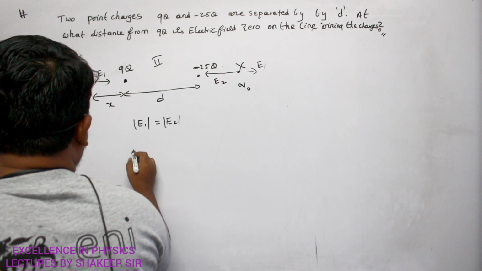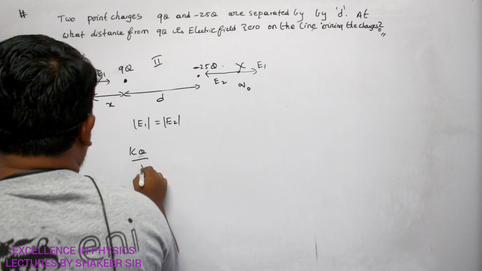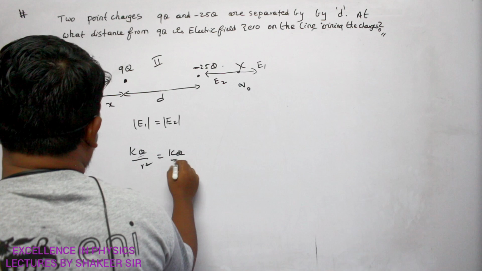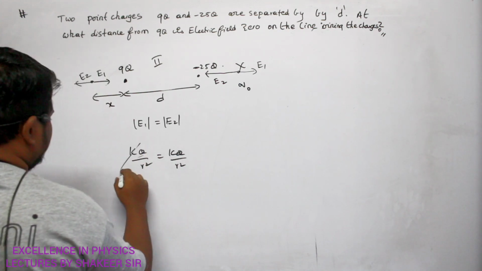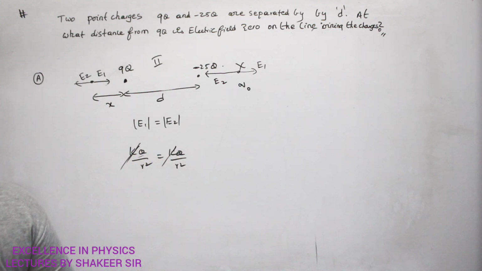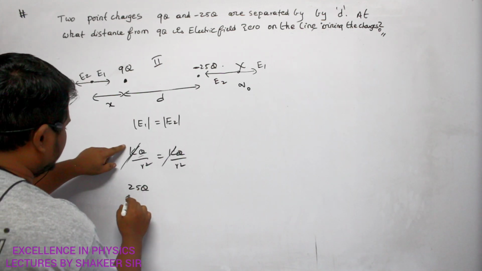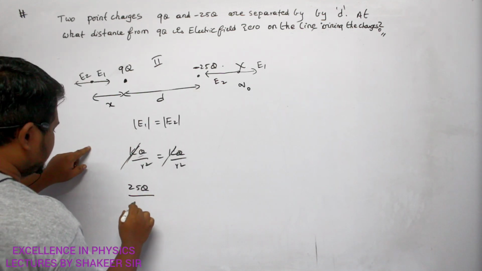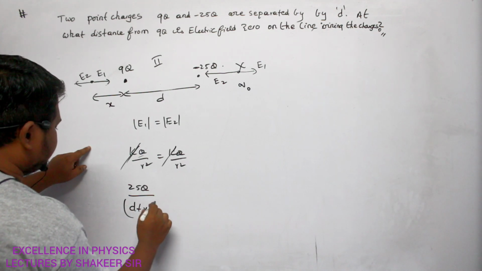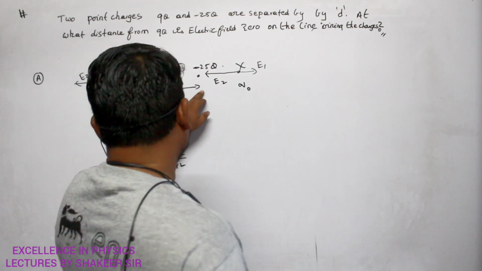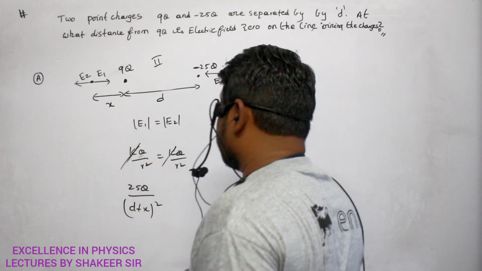E is equal to kq divided by r square. So k and k get cancelled, where k means 1 by 4 pi epsilon naught. The charge is 25q, and the distance is d plus x whole square, since from 25q the total distance is d plus x.